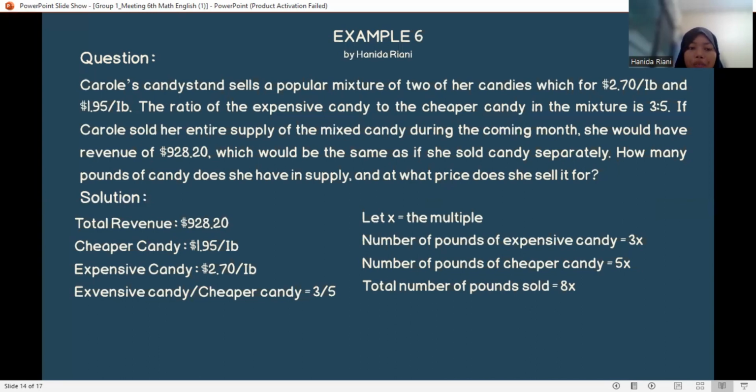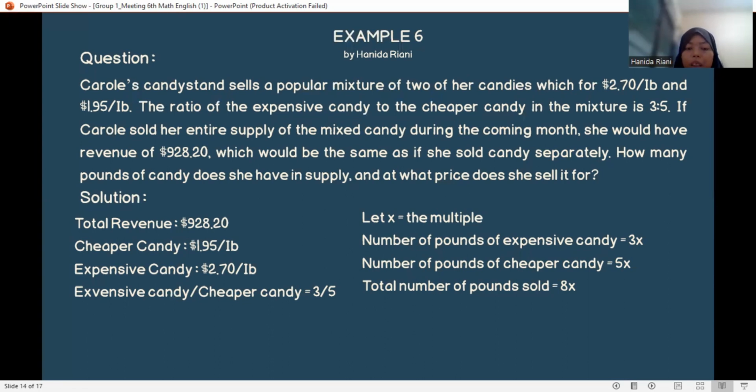How many pounds of candy does she have in supply, and at what price does she sell it? Solution. Total revenue is $928.20. Cheaper candy is $1.95 per pound. Expensive candy is $2.70 per pound. The ratio of expensive candy to cheaper candy is 3 to 5.